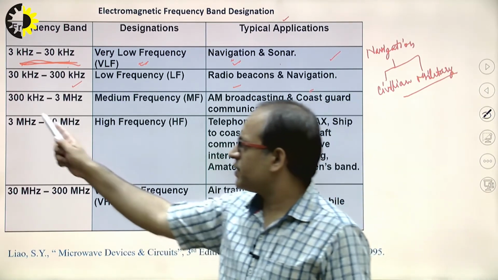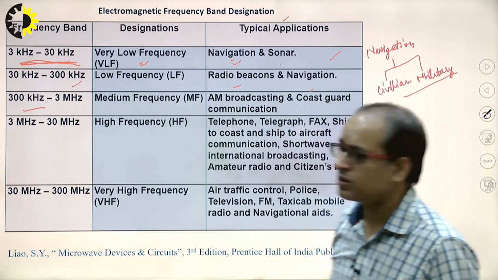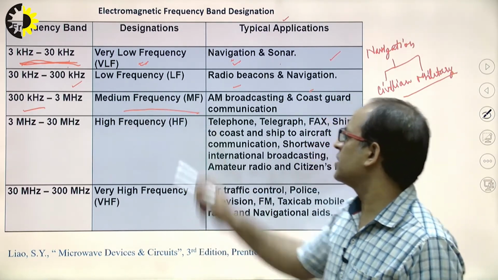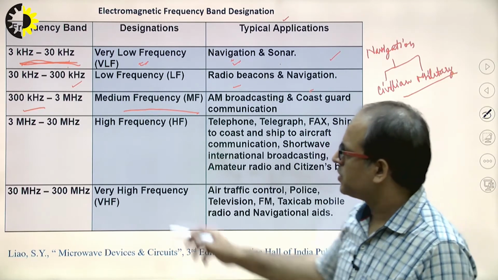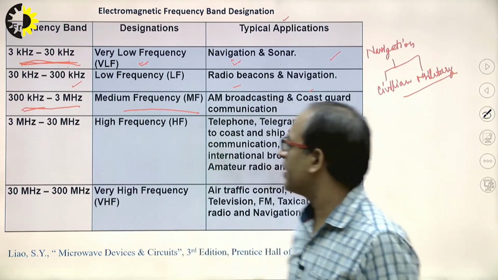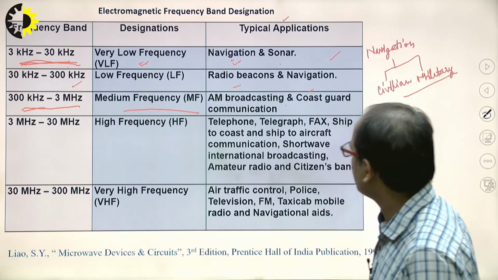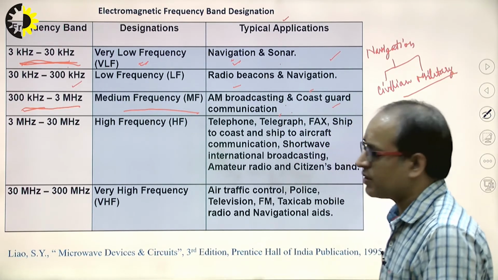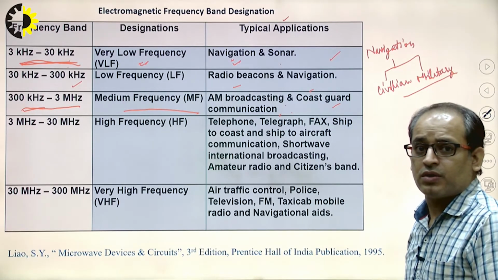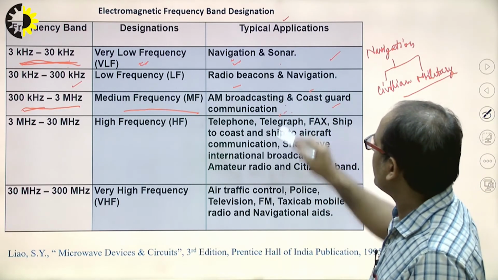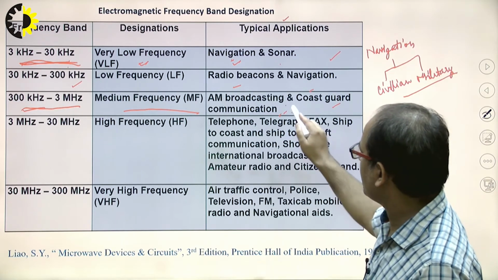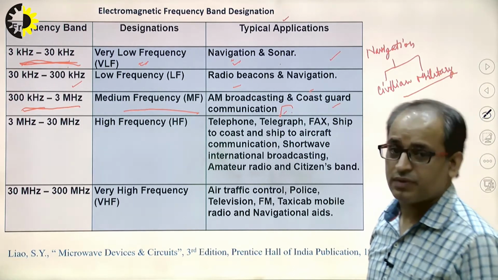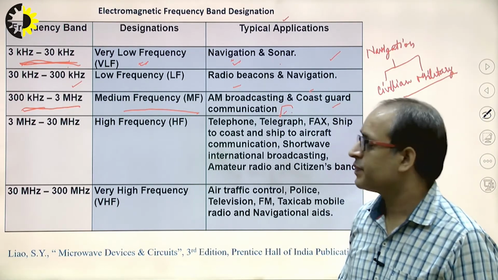Now the next one is 300 kilohertz to 3 megahertz, known as the medium frequency range, and the applications in this range are AM broadcasting and Coast Guard communication. It means it is also used for communication on the Navy side, or you can say communication for defense purposes. Clear?